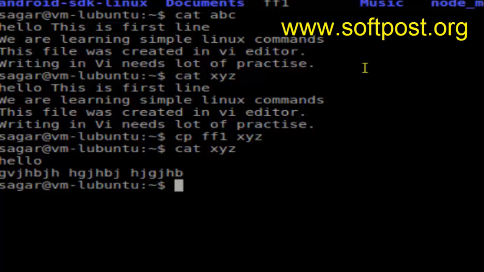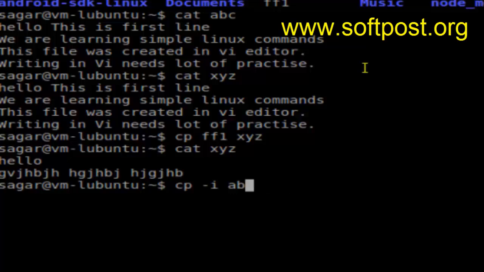but there is a switch you can use with the copy command to prevent you from overwriting files, and that switch is -i. Say for example, I want to copy this abc file to xyz again, but I will use this -i switch and then xyz.